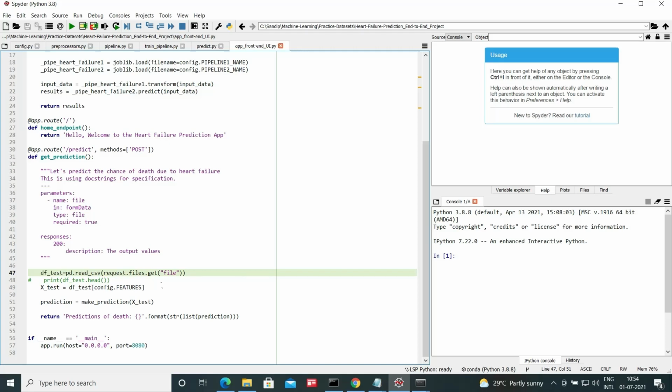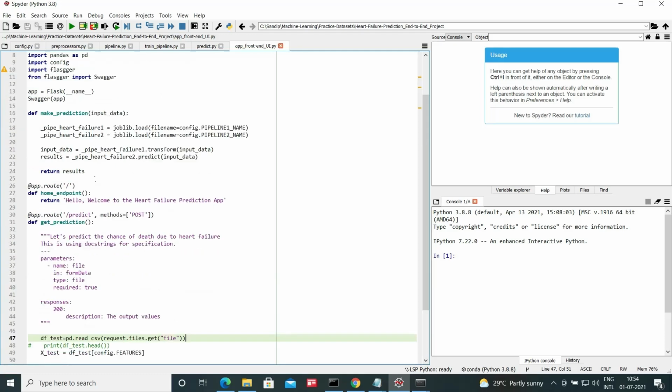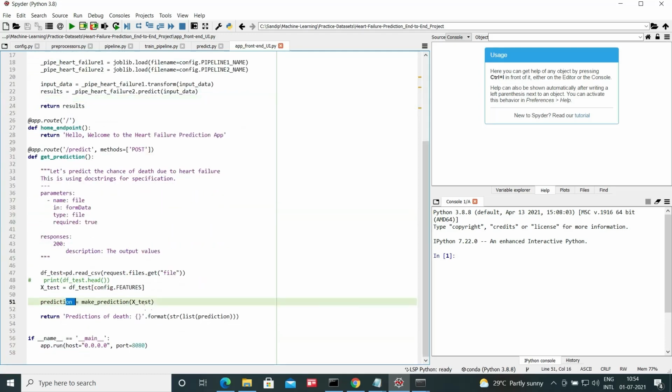It reads this CSV file, and a make prediction function makes predictions for this unknown patient data, predicting whether the person is likely to die due to heart failure, and returns the prediction. When I give the demonstration and run the web app in a browser, I'll show you.